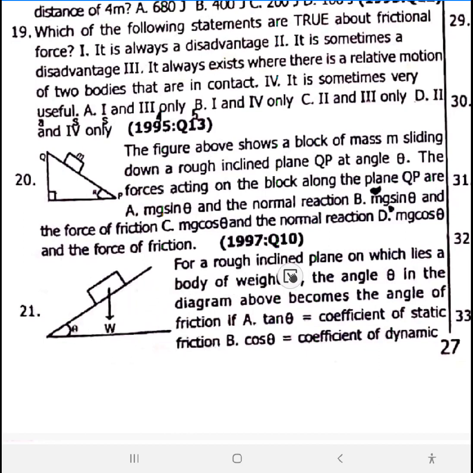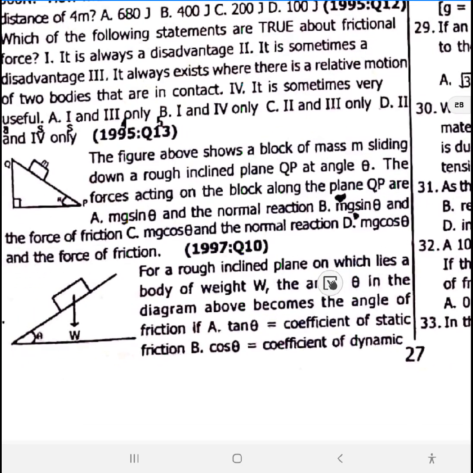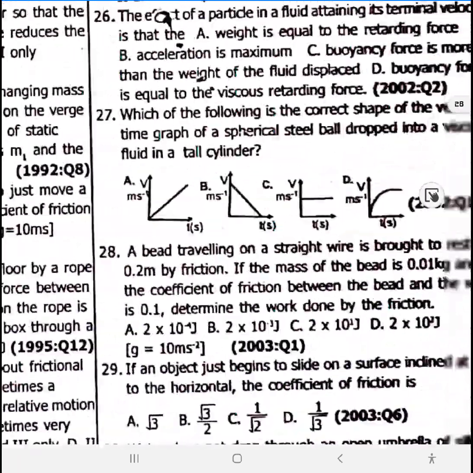Number 21. For a rough inclined plane on which lies a body of weight W, the angle in the diagram above becomes the angle of friction if tan theta equals the coefficient of static friction. 21 is option A, which is this.